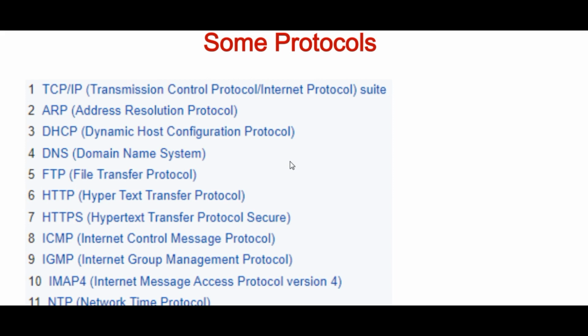IGMP, Internet Group Message Protocol. It is the same as ICMP but it distributes the same message in the form of a broadcast method. If one message is sent in a WhatsApp group, it reaches every member of that group. In the same way, Internet Group Message Protocol sends the same message to more than one destination, in the form of a group.